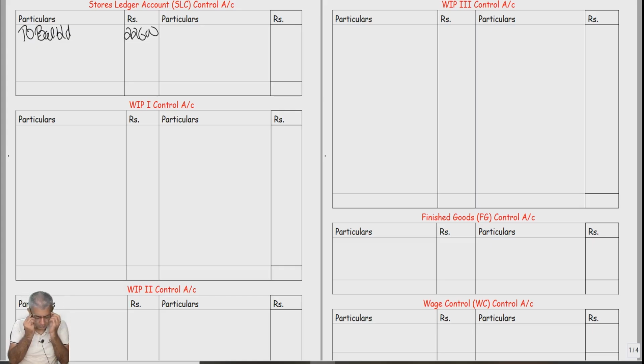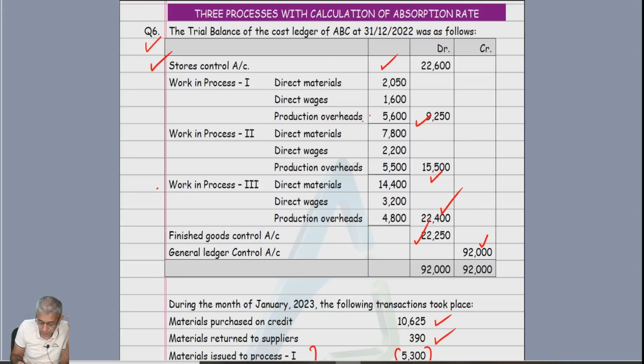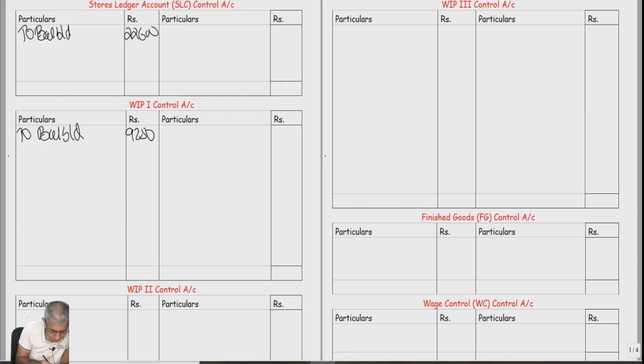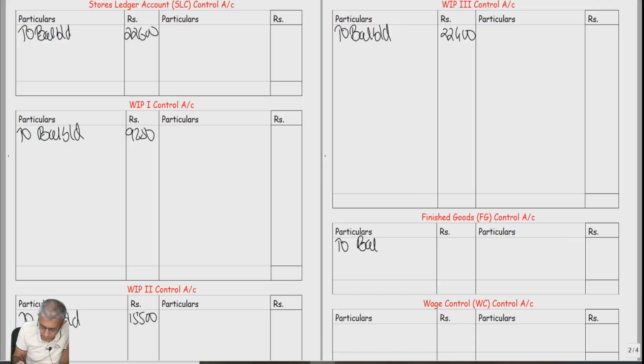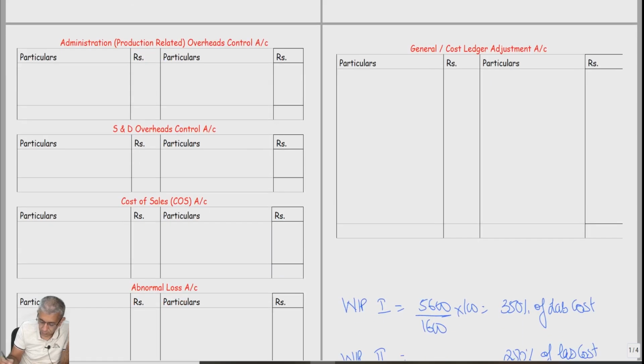Then WIP 1, 9250, 15,500, 22,400, 22,250, 92,000.